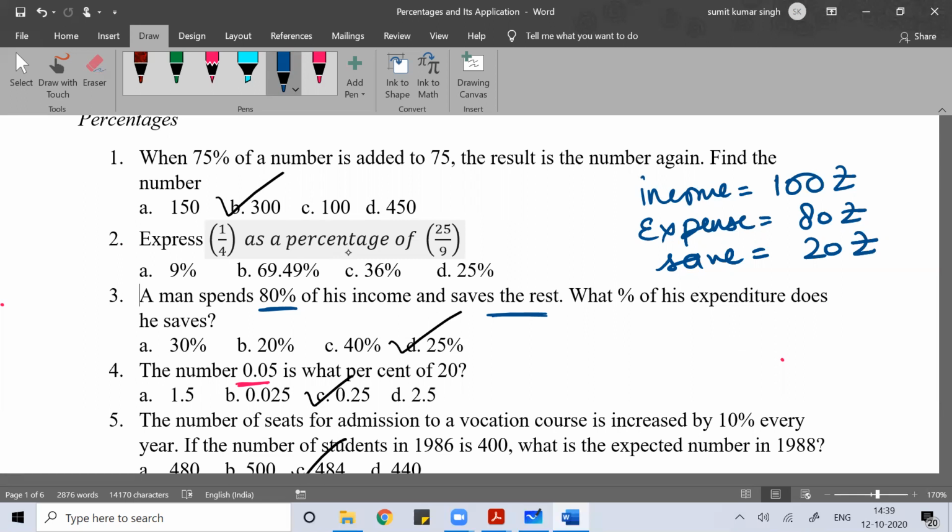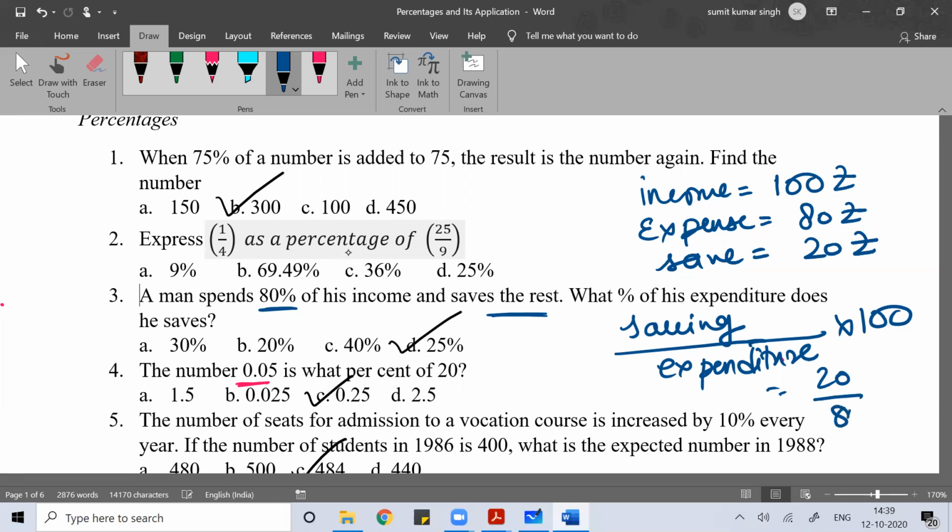What percentage of expenditure does he save? The question is, what percentage of expenditure does he save? It means they're asking about the saving. The saving is what percentage of expenditure. So the saving is 20 divided by 80 into 100. That is equal to 25%.